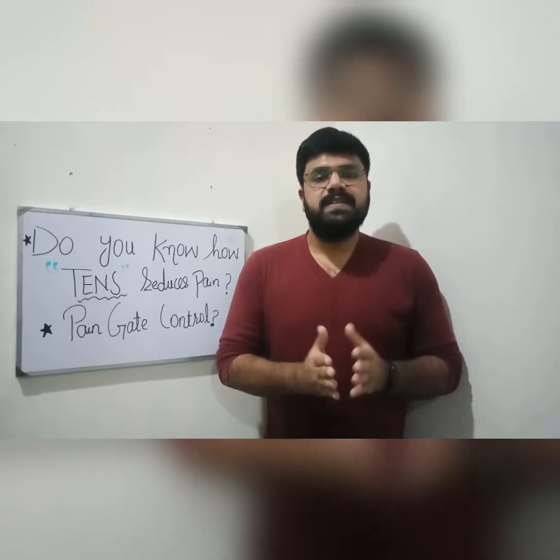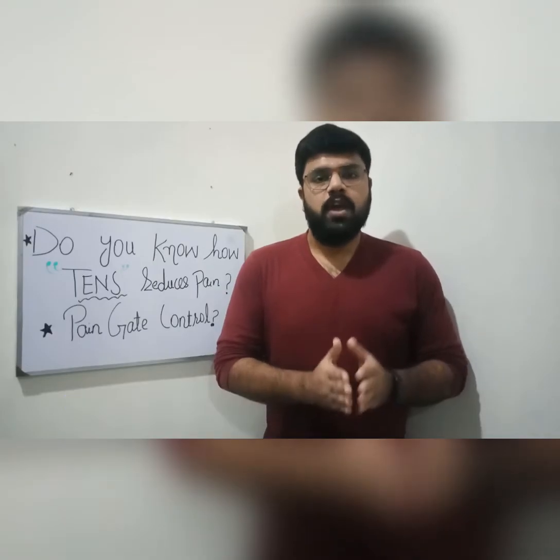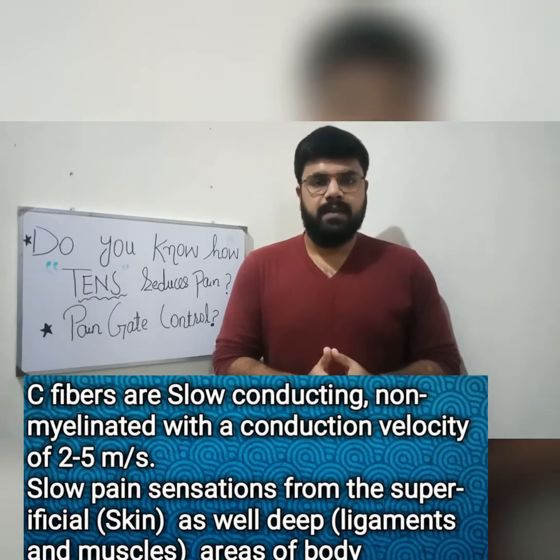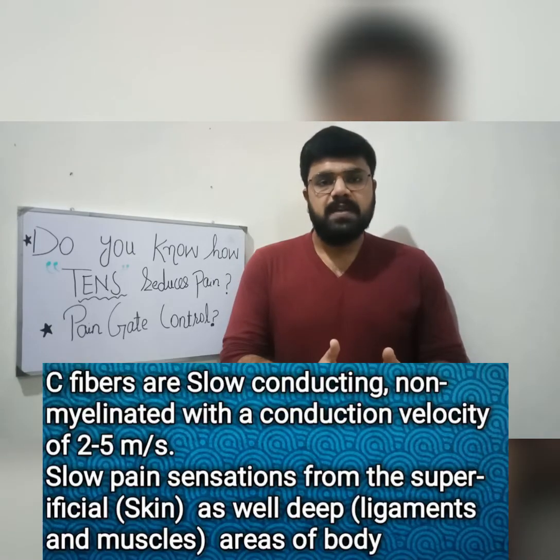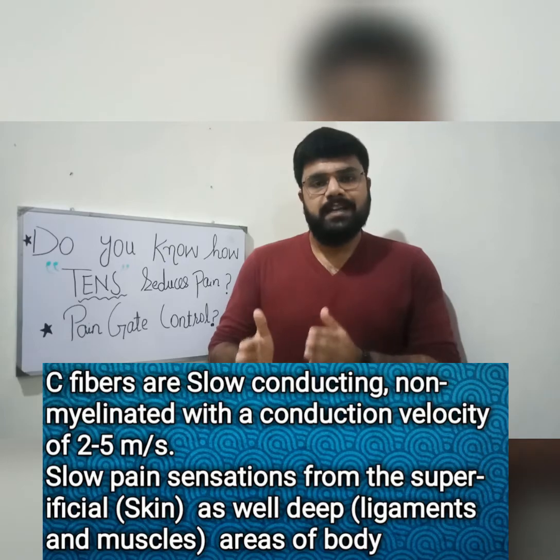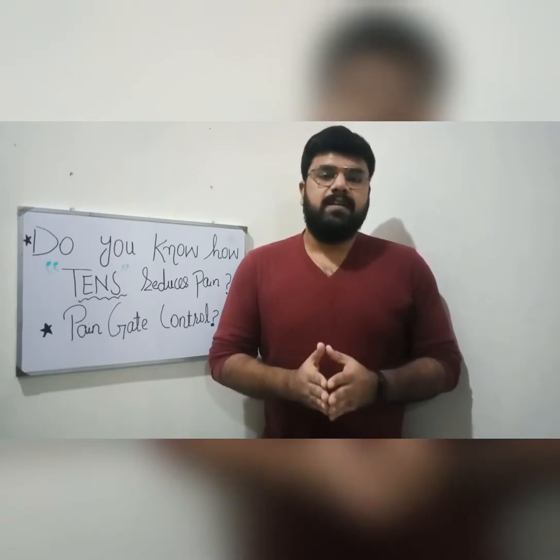The second one is C fibers. They are slow conducting because they are non-myelinated and they have a velocity of about 2 to 5 meters per second. And they receive the slow pain sensations from the superficial as well as the deep areas of the body, including skin, ligaments and muscles.